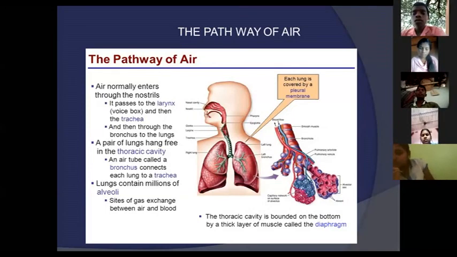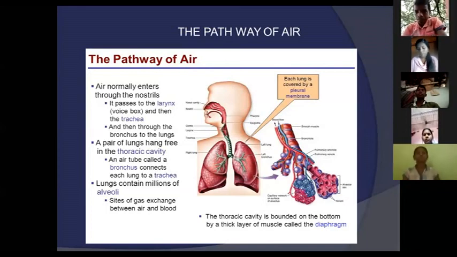The two ways are called bronchi. The bronchi are situated at the two lungs, left and right. At the end of the trachea, the two branches are called bronchi.